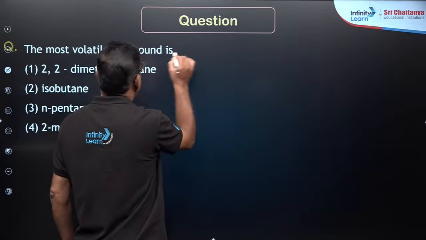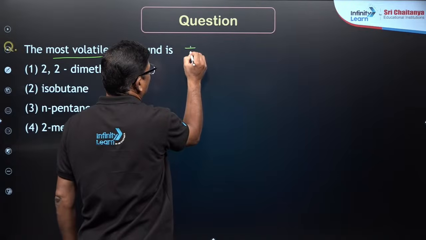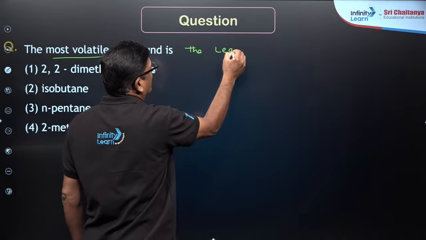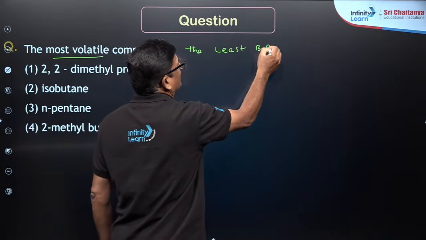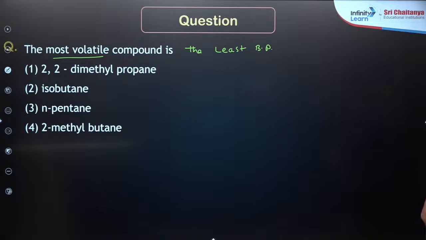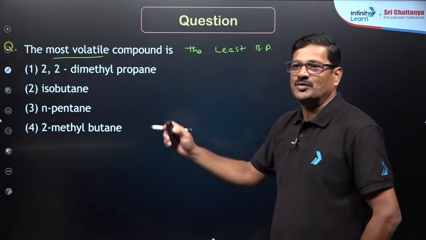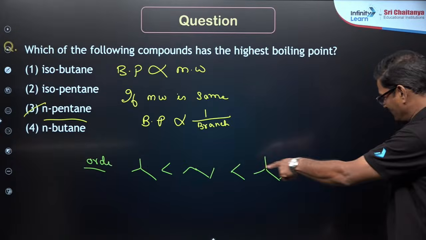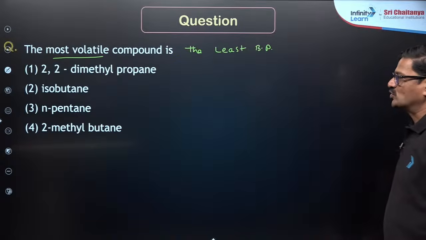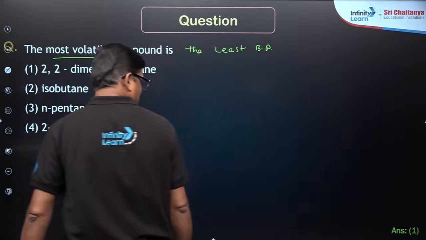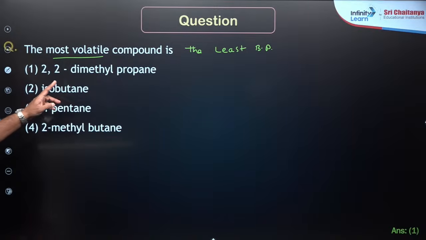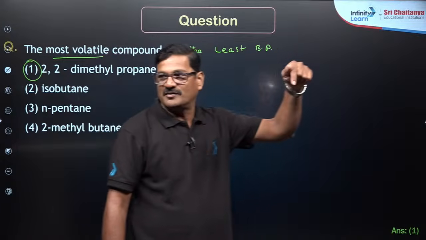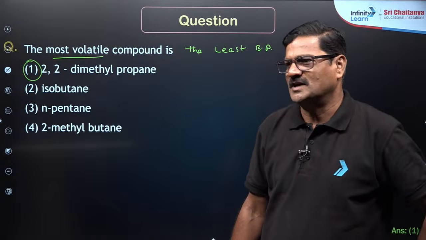Next, the most volatile compound. I told you, most volatile means the compound with the least boiling point. Right? Answer? Will you give or you want me to give? The same order I have given in the previous class. So that is going to be isopentane, isobutane. Answer is going to be 2,2-dimethylpropane. Yes, branching is more. Boiling point will be less. Okay, that's good.